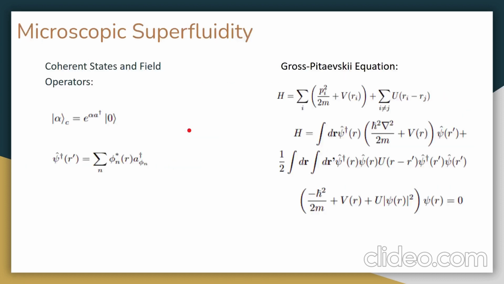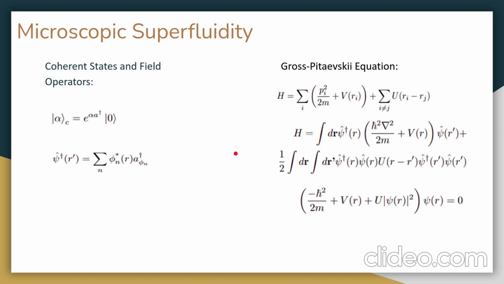Now in the earlier sections we talked about superfluidity, where we considered the BEC wave function, which is a macroscopic wave function. Now we will talk about microscopic theory using coherent states and field operators. Coherent state and field operators are defined respectively. Now writing an interaction Hamiltonian and using these two, we can write the Gross-Pitaevskii equation, which will be of use to us to understand weakly interacting Bose gases. This equation is obtained after minimizing the expectation value of the Hamiltonian over the coherent state.